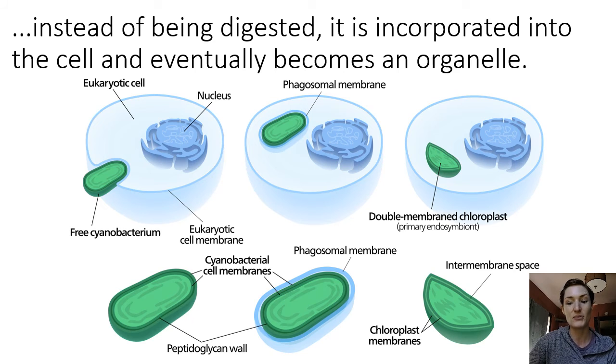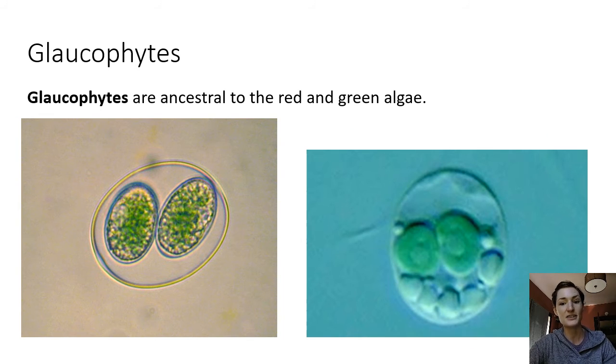So there's two membranes on these plastids. The outer membrane came from the original host that engulfed it, and the inner membrane comes from the cyanobacterium. The cyanobacterial cell wall eventually goes away, but we'll see this possible transitional phase where it's still there. And that possible transitional phase exists in the glaucophytes.